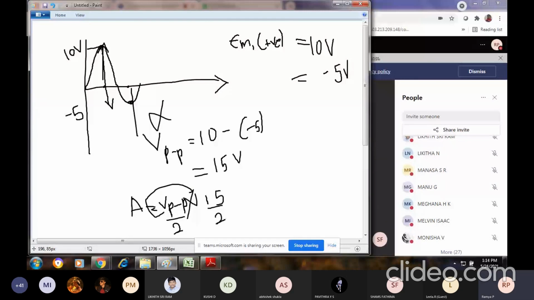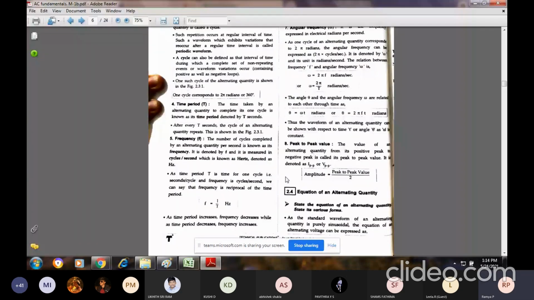In this particular thing, you're not going to speak anything about it. I have just given you the example of what is uniform and what is non-uniform waveforms. You are going to study the complete uniform waveforms only, not non-uniform waveforms. As time passes, both the positive and negative half cycle are going to continuously repeat. Getting my point? If you don't have any doubts here, then I'll move forward.